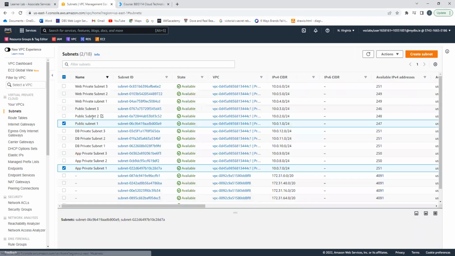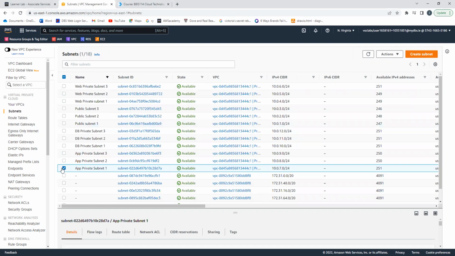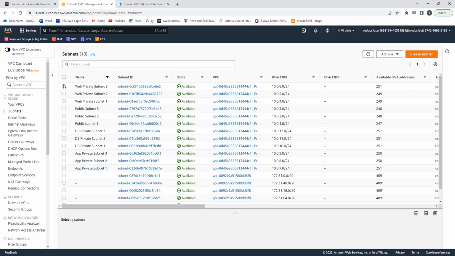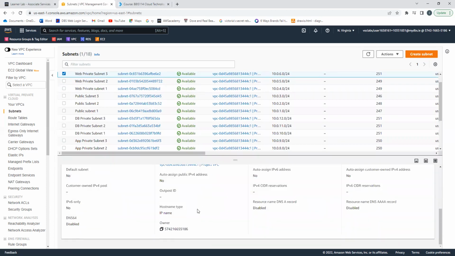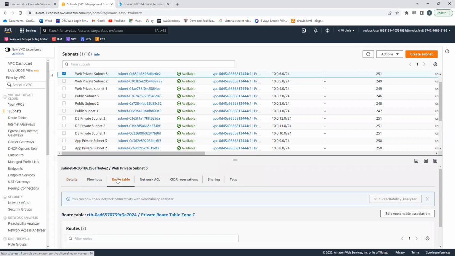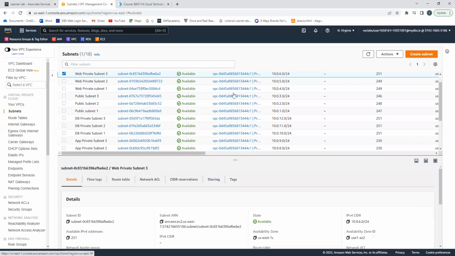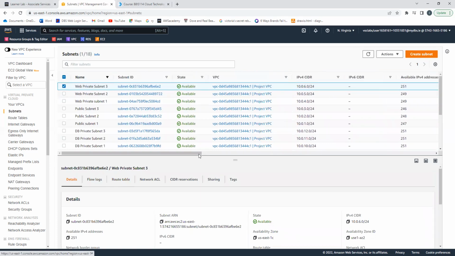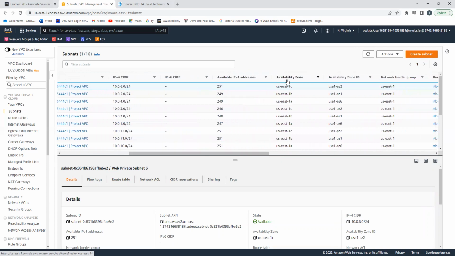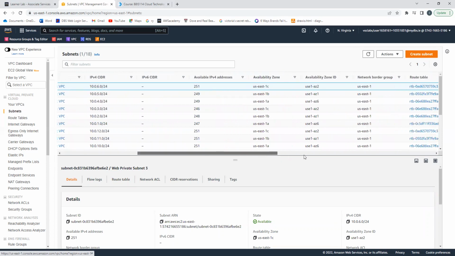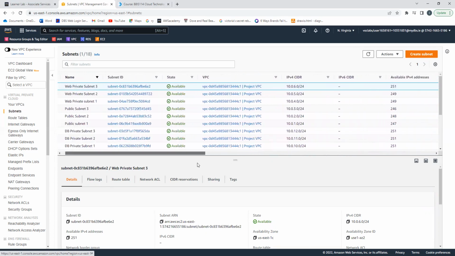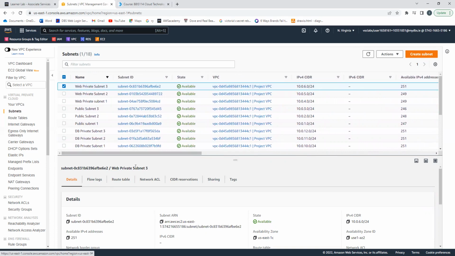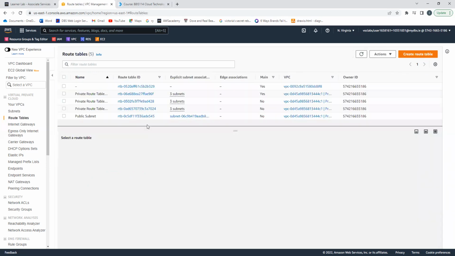We then proceeded to creating all of our subnets in all different availability zones. We then created our route tables.